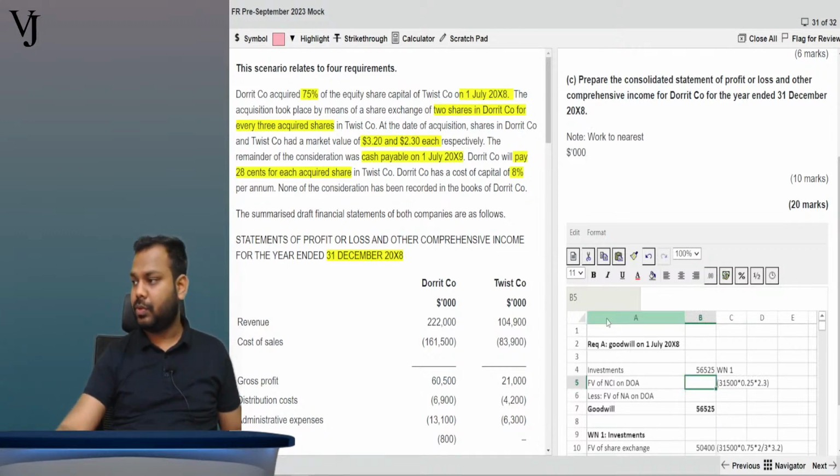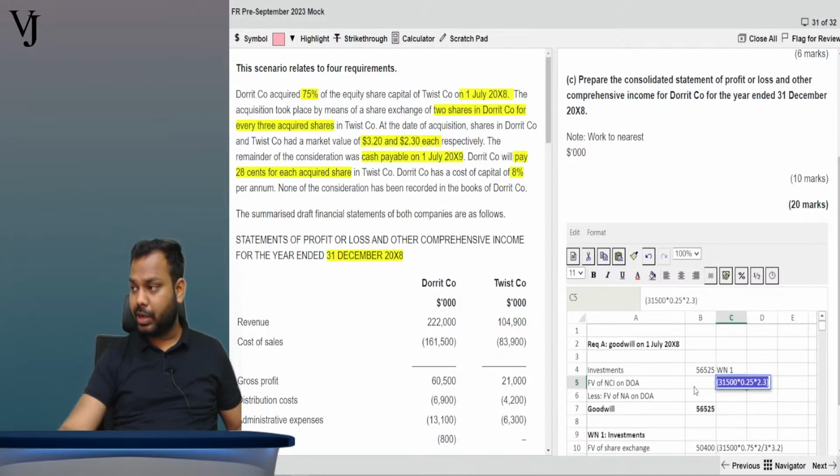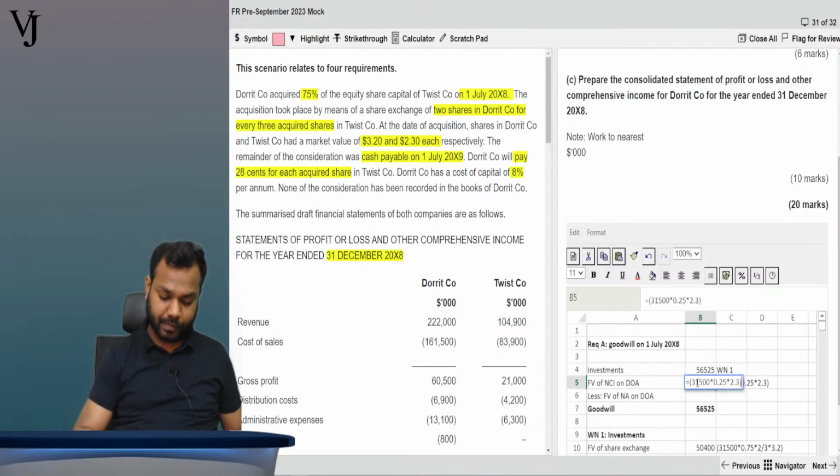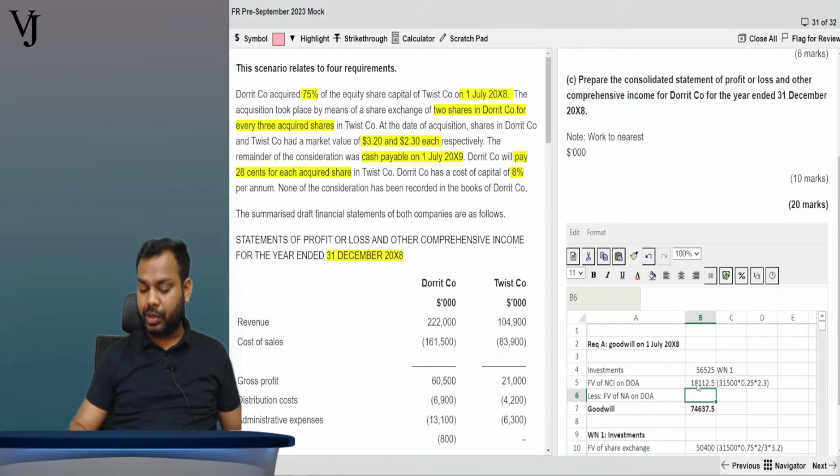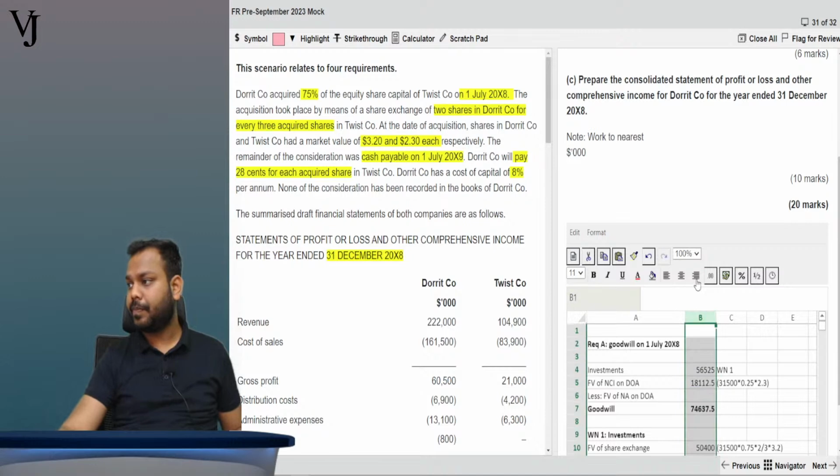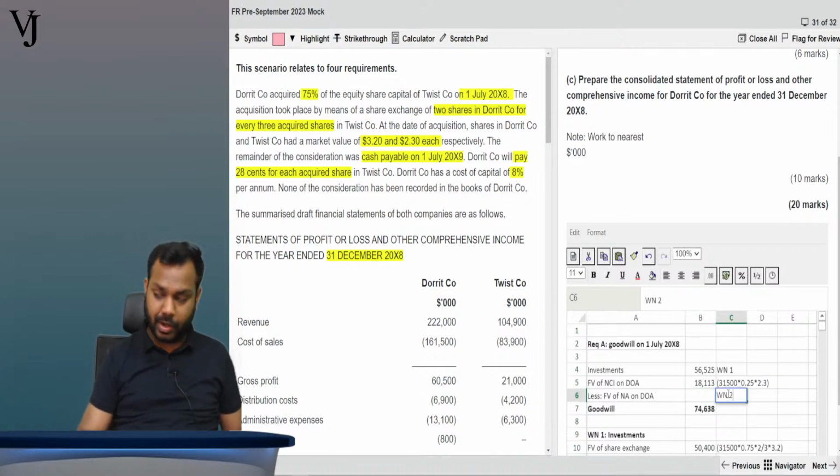So it is equal to, what is the short form that I have used? Tell me. What are the short forms do you think I have used? Swayam. Now fair value of net assets. So this is working note number 2.